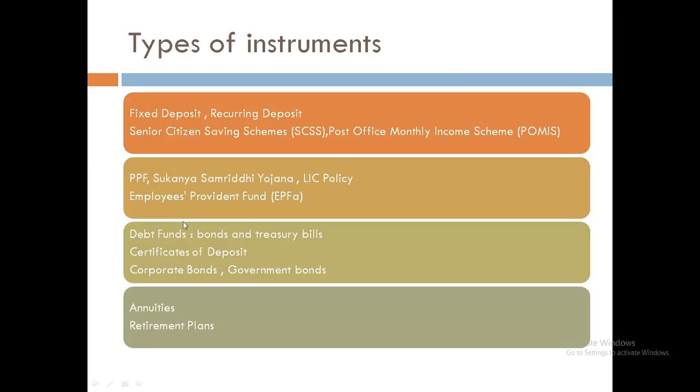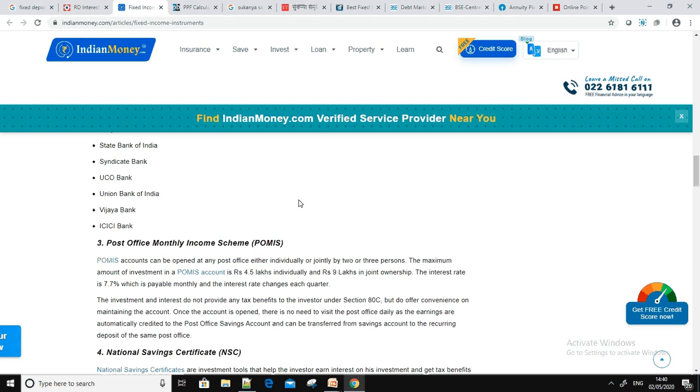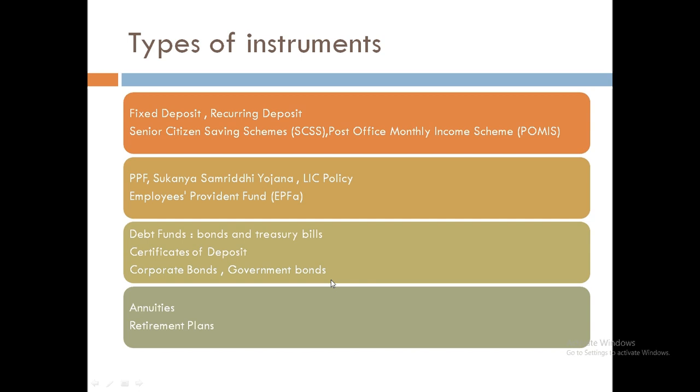Then the next one is the post office monthly income scheme. It can be opened individually or jointly. The limit is 4.5 lakh, and for joint ownership it is 9 lakh, and the rate of interest is 7.7%. Once you open this account, you don't need to go to the post office again and again. Whatever the benefit is, it is credited to your bank. So this is one kind of investment.